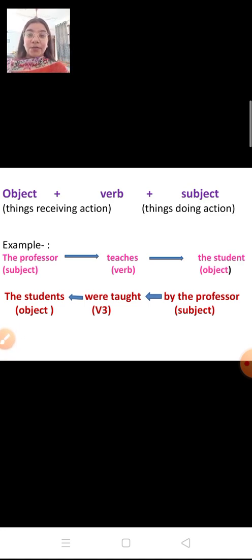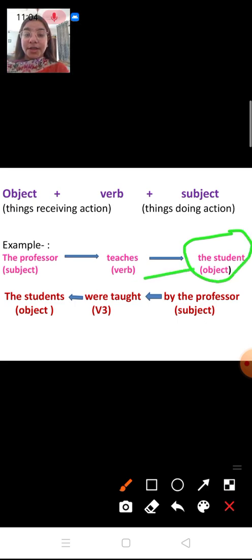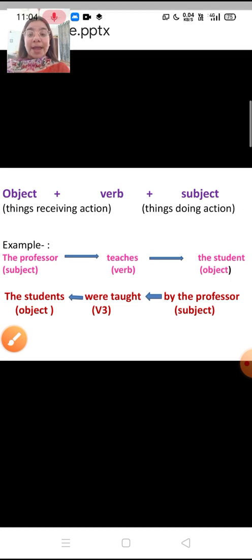the example of active voice was the professor teaches the student, but now it is taken opposite in passive voice. Here you can see the students are the object. So in passive voice, the student will become the subject. The students were taught by the professor, and the professor, which was the subject in active voice, becomes the object in passive voice. So this is the formation of passive and active voice.